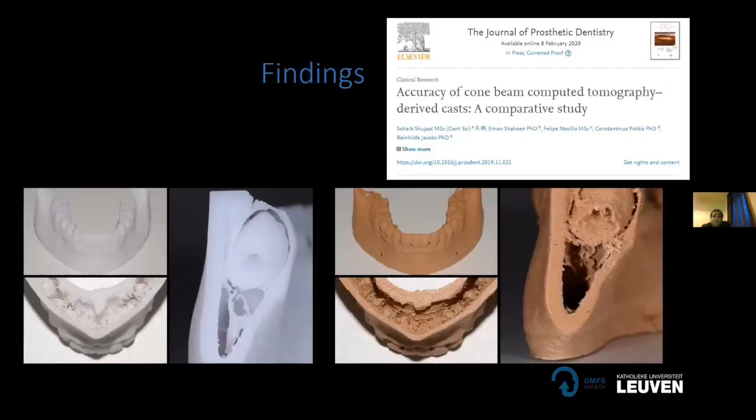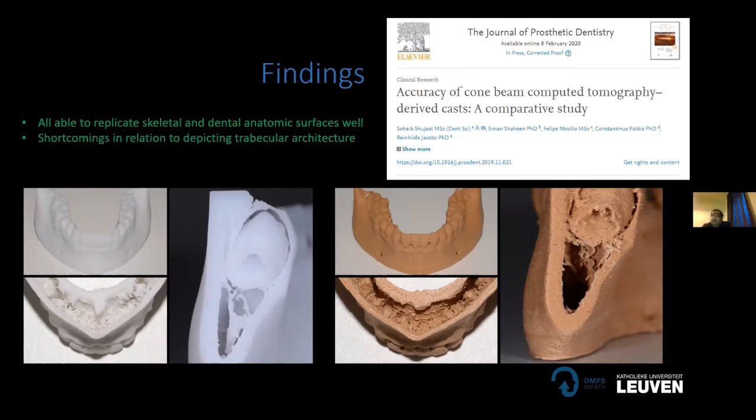So overall, when looking at our findings, we found that all models were able to replicate the dental and the skeletal structures well. On the left side of the screen, you can see the most accurate one, which was the multi-jet technology, or the material jet technology, which replicated the teeth and bone very accurately. And on the right side, you can see the FDM, that it wasn't that good. The post-processing might have caused some troubles with getting an accurate model.